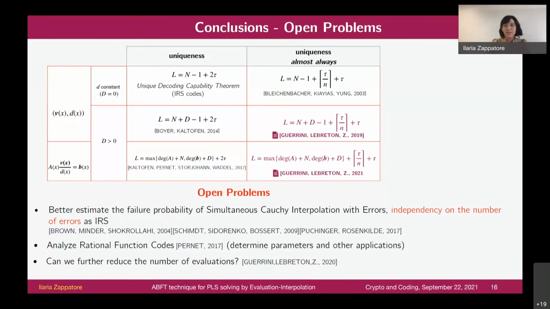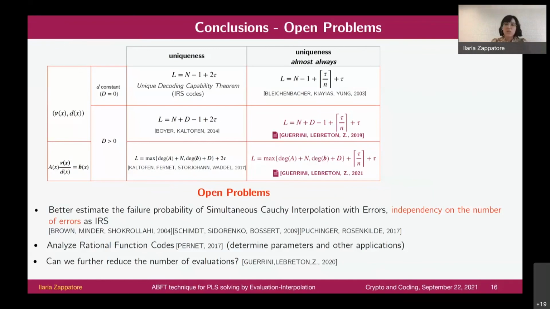Another interesting research track could be to analyze this kind of codes, because the problem of reconstructing the vector of rational functions by its evaluations, some of which erroneous, could be seen as the problem of decoding the interleaved version of this kind of codes, which are a generalization of Reed-Solomon codes, in which instead of evaluating polynomials, we evaluate rational functions. So we would like to better study these codes, starting from the determination of parameters, and understand if there are other applications beyond the one that I presented today.